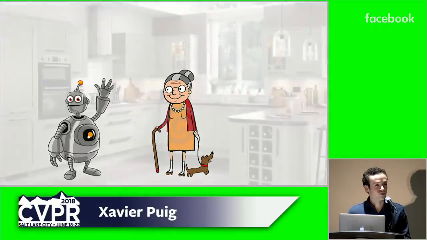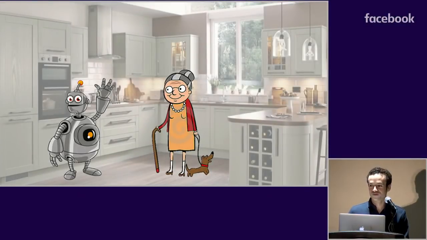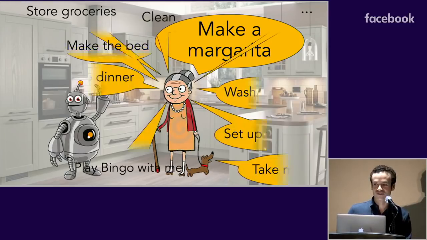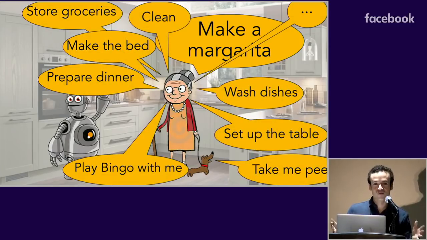Imagine this woman has just got a robot to help her with tasks at home. For example, make a margarita. This robot could be pre-programmed to know how to make the drink, knowing all the steps that are required to do so. But this woman and her dog's expectations are high. So now the robot needs to adapt and learn how to perform many things it was not programmed to do. So how could it do so?